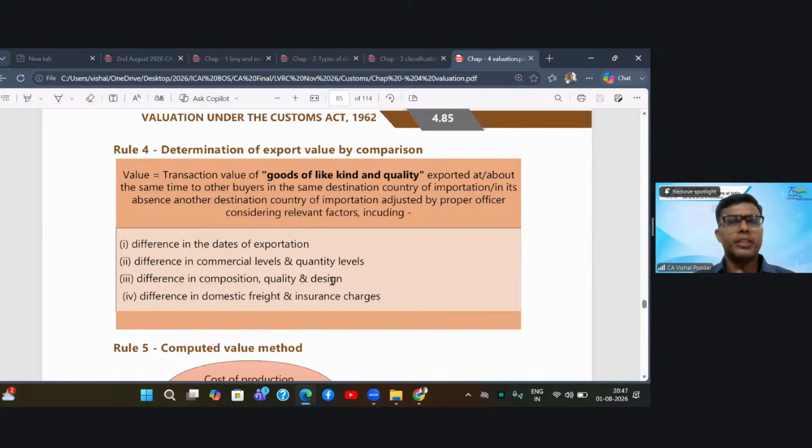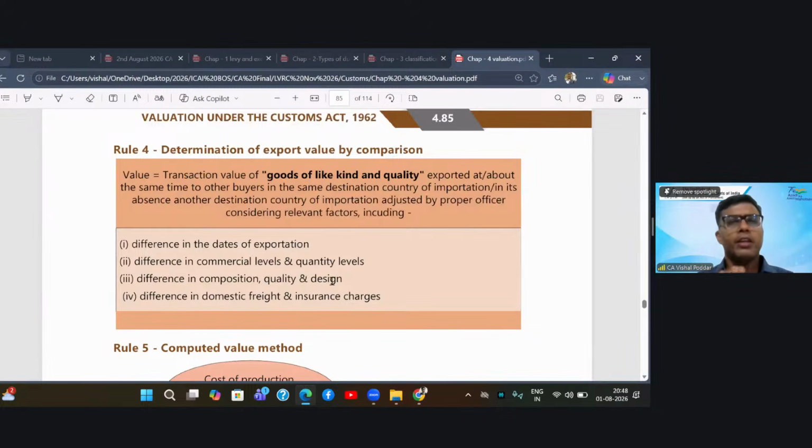But many times, students, as you know, keeping so many filters is very difficult. So you will never find such goods which exactly match your goods, to the same country of export, in the same quantity, at the same commercial level and all things at the same time. So if I'm exporting on 1st August, you should find everything in the other transaction on 1st of August only. This is highly impossible. Hence, the rule also provides a relaxation.